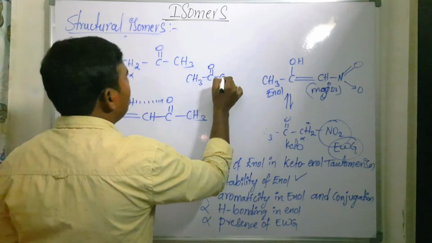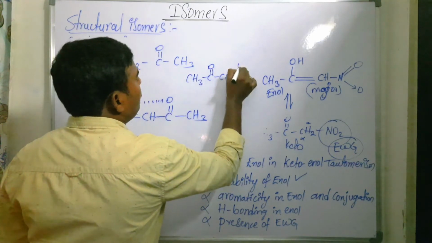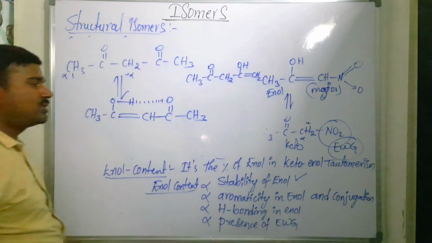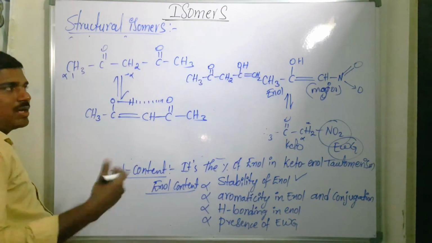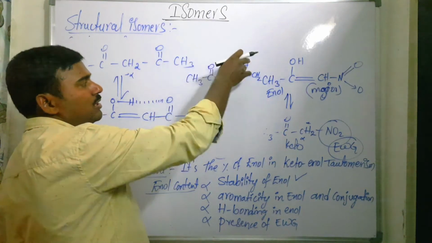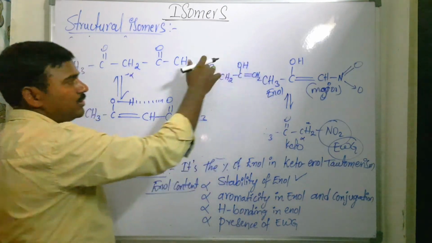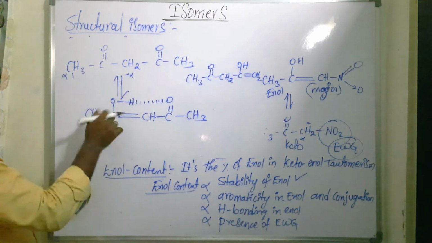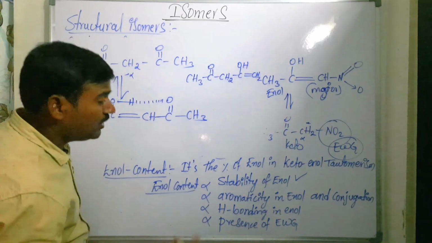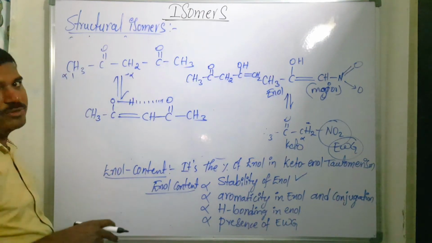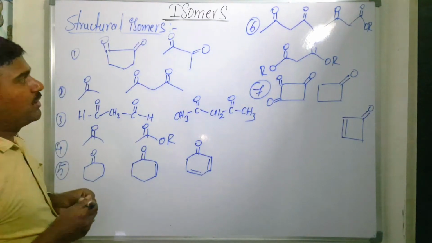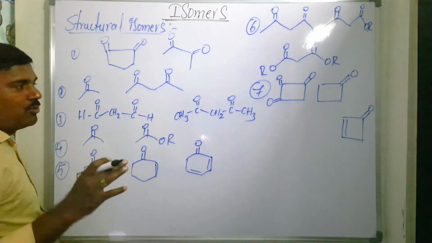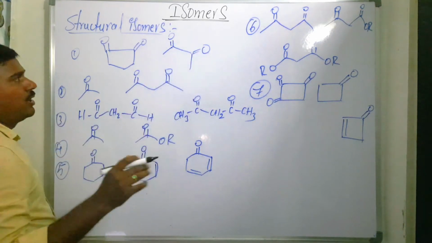C double bond O, so CH2, COH double bond CH2. This double bond is not stabilized by resonance or conjugation, and this OH does not have that much hydrogen bonding there. But whereas here conjugation is there, as well as hydrogen bonding stability. That we have to see. Okay, now we'll see such types of examples: which isomer has more percentage of enol. All these examples we are going to see. These are all most important examples. Try to understand here.